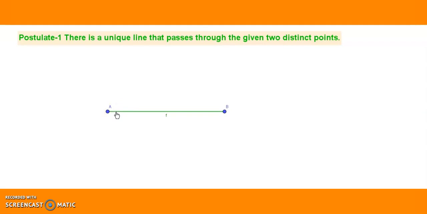He called this line segment a terminated line, because it is ending at A and B. Euclid called this a terminated line, which we are calling a line segment now. So, as per his first postulate, there is a unique line, that is one and only one line, that passes through the given 2 distinct points. That is his first postulate. Let us see what the second postulate of Euclid tells us.